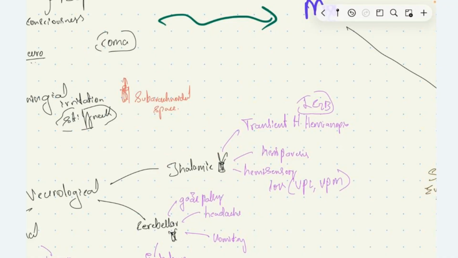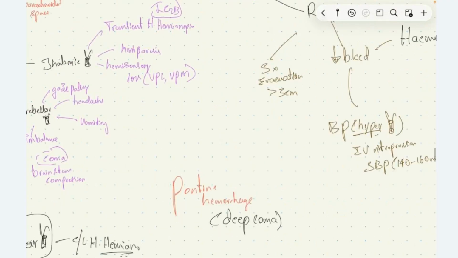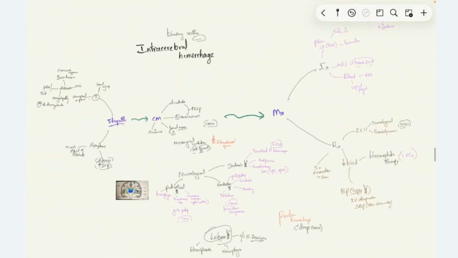If the patient has lobar hemorrhage, involving the frontal lobe, parietal lobe, and occipital lobe, then depending on the site of hemorrhage, the patient can have hemiparesis, hemiplegia, and contralateral homonymous hemianopia if there is an occipital bleed. If the patient has pontine hemorrhage, meaning bleeding inside the pons, he can develop deep coma because of impaired functioning of the reticular activating system, which is part of the pons. So these are all the clinical manifestations that we see in intracerebral hemorrhage.